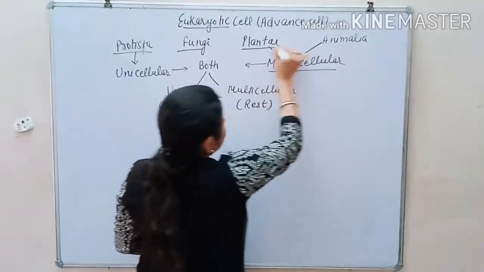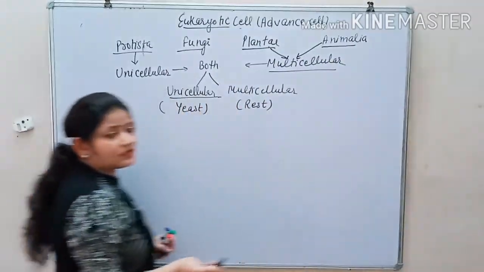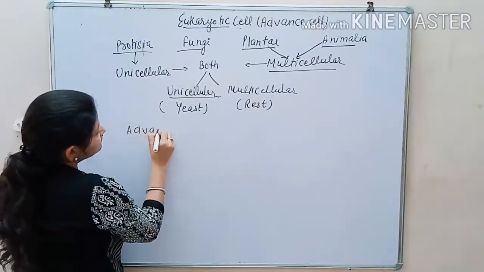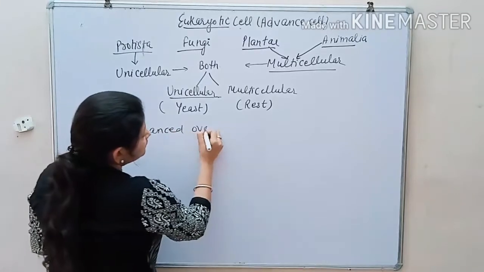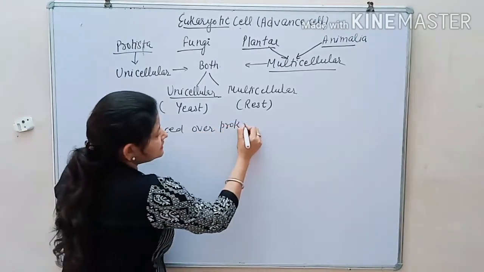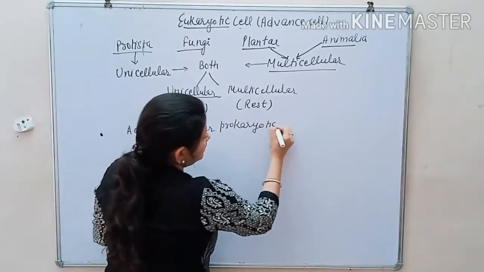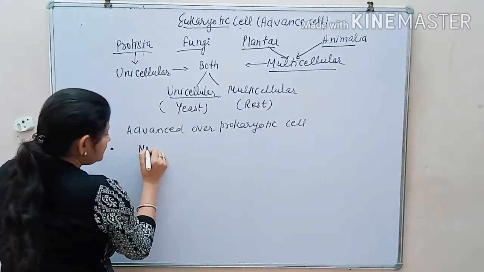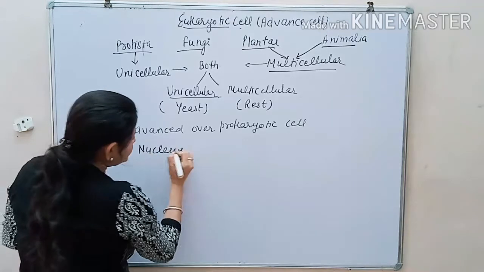Now, the eukaryotic cell is an advance over the prokaryotic cell due to, one, the presence of the nucleus.